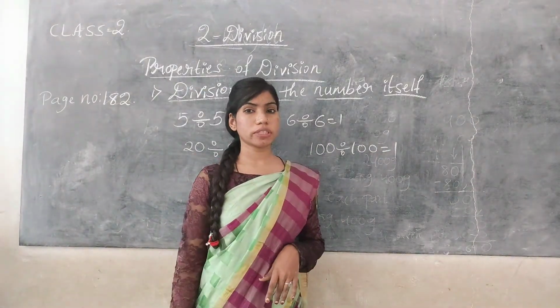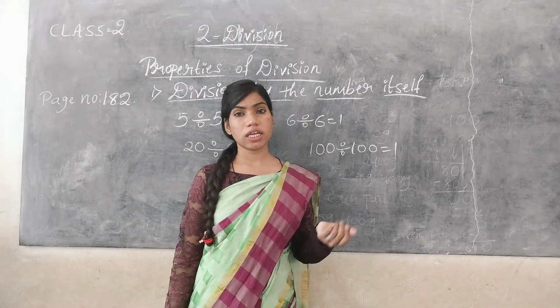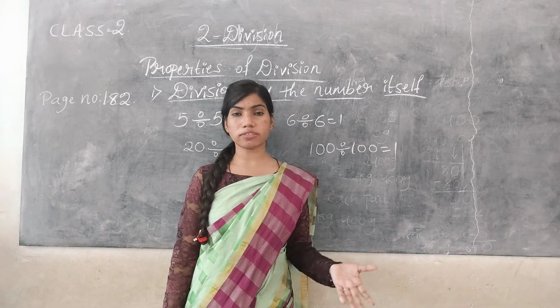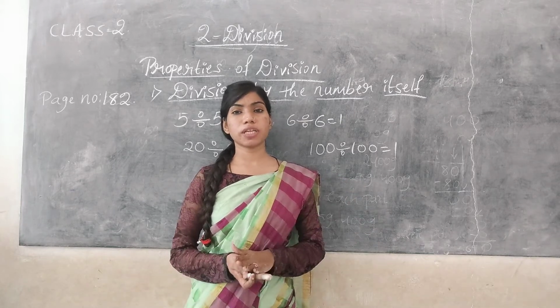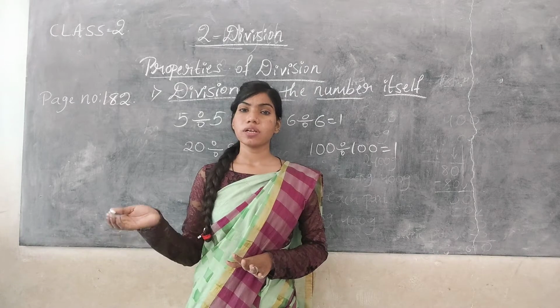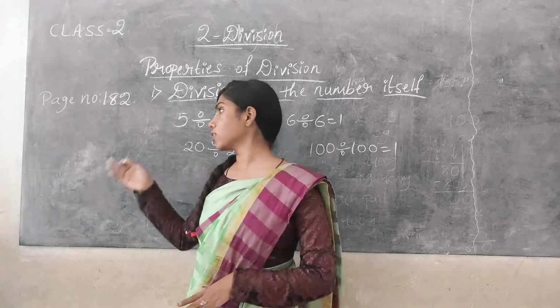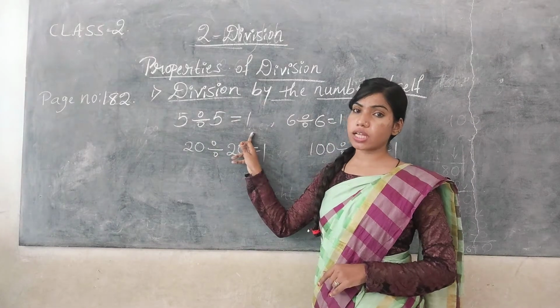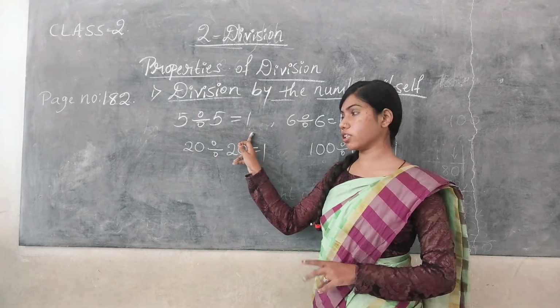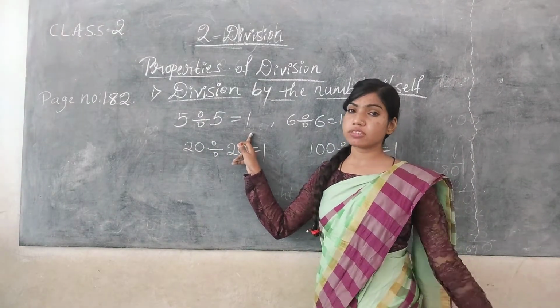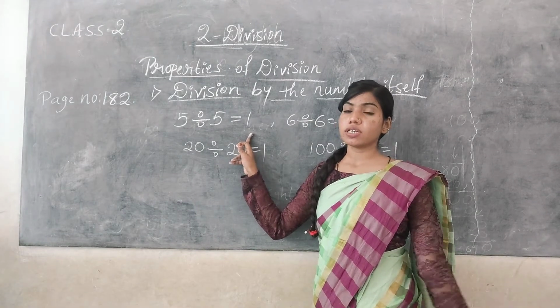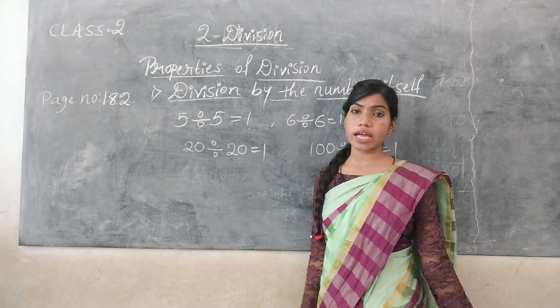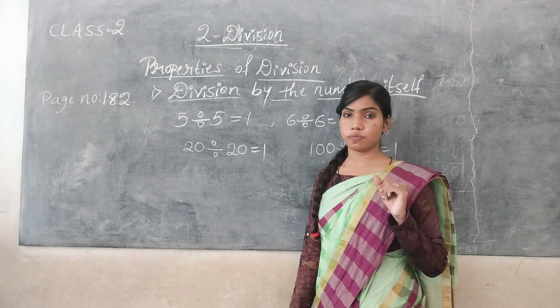The first property says that if we divide any number by itself, then we get 1 as the answer or as a quotient. If the number is divided by itself, then the answer is always 1.